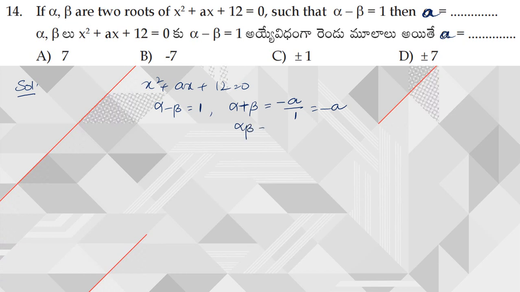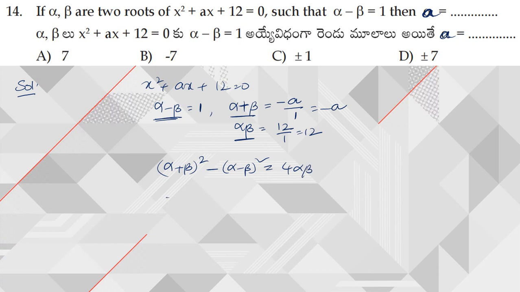The same way I can write the product of roots also, which is nothing but constant term by x square coefficient, which is 12 by 1, which is equal to 12. Now we know the relation between difference of roots, sum of roots and product of roots. So we have a relation, right? So what do we know? Alpha plus beta whole square minus alpha minus beta whole square is equal to 4 times alpha into beta. So we know this relation.